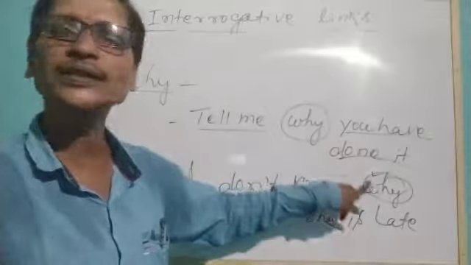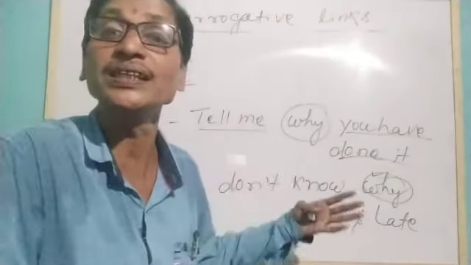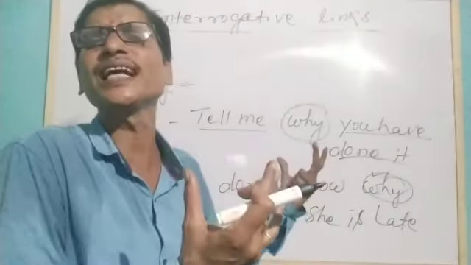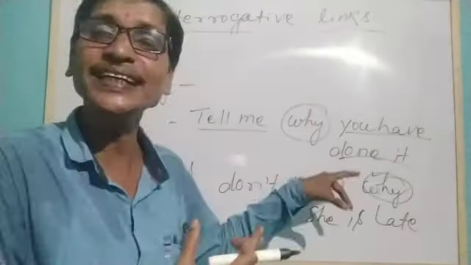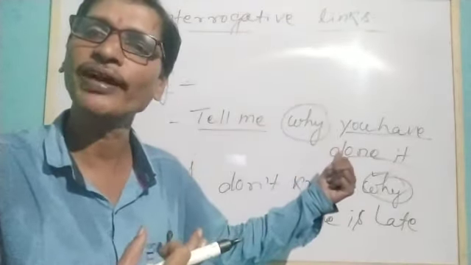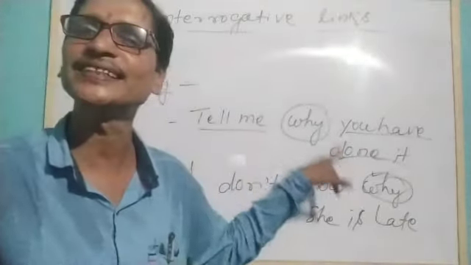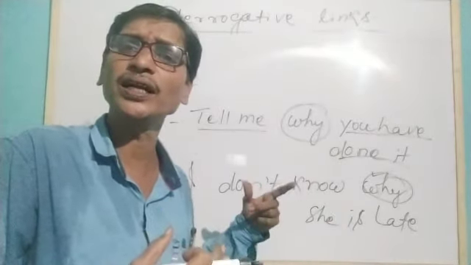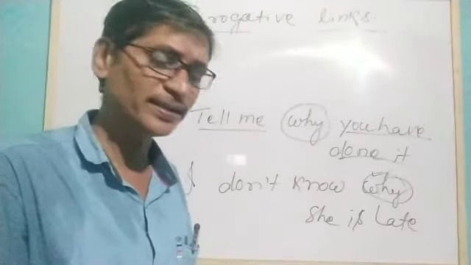Here why is functioning not as a question word, not to make any question, but to express a questionary statement to know the reason. It is not creating a question sentence, but trying to know the reason for the effect. Therefore, in both sentences, why is functioning to know the reason and functioning as an interrogative link.